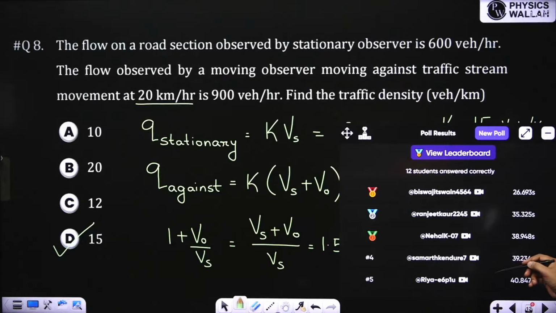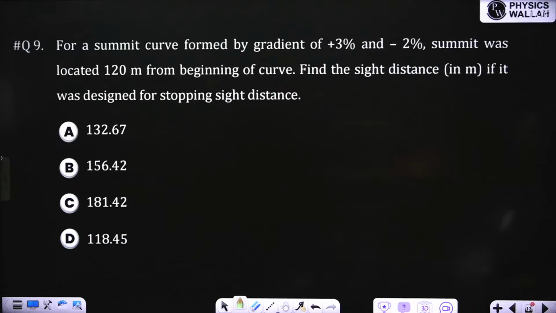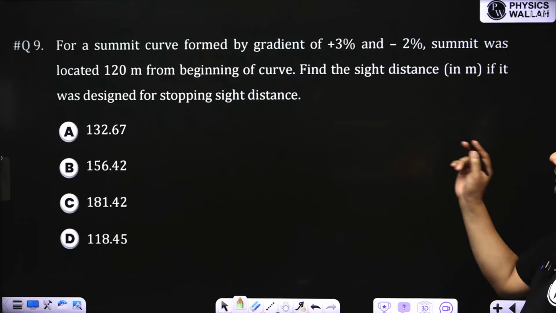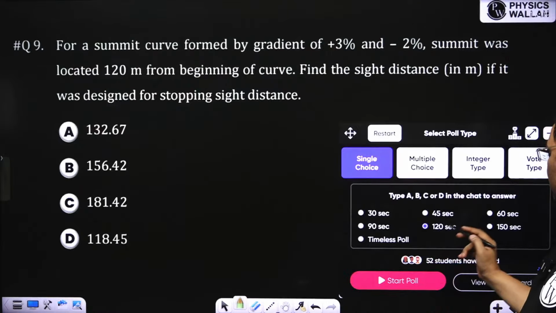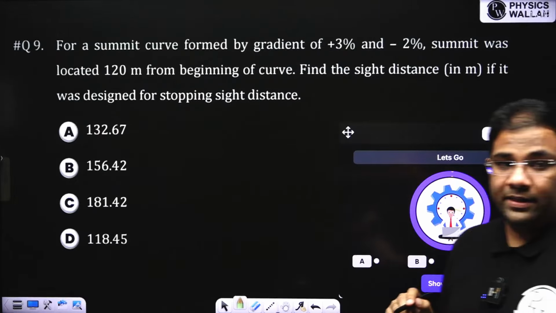So all the students are solving very nicely. Very good. Keep it up. Next question. This is question from summit curve, length, many things are given. Please solve this question. I'll give you some more time. This formulas I have explained yesterday.